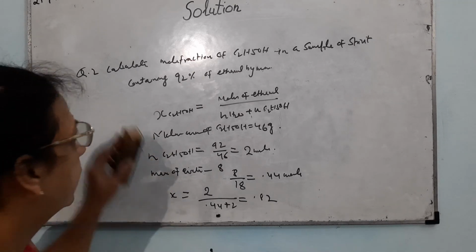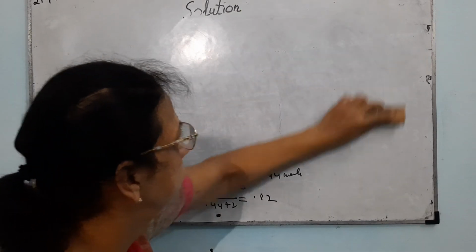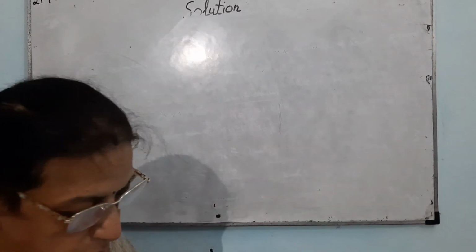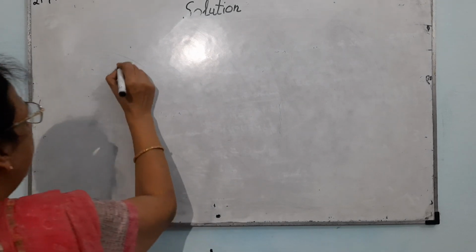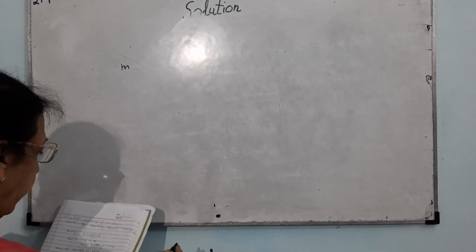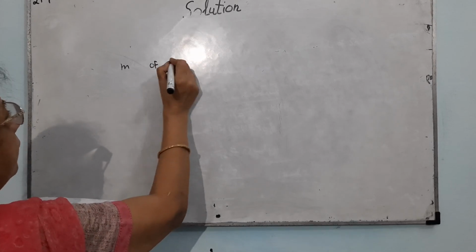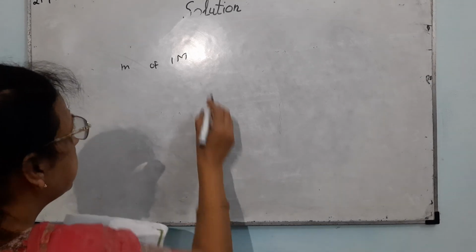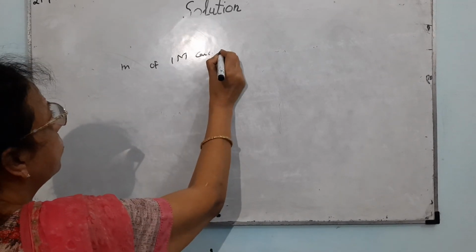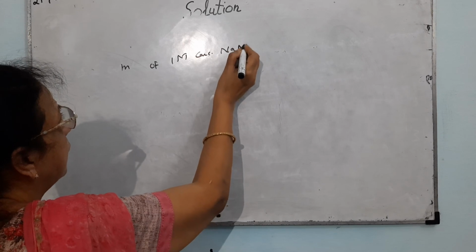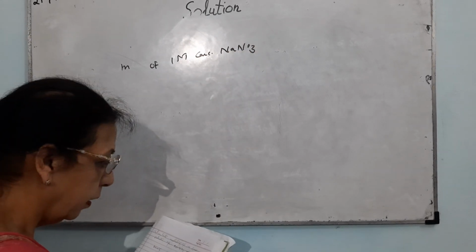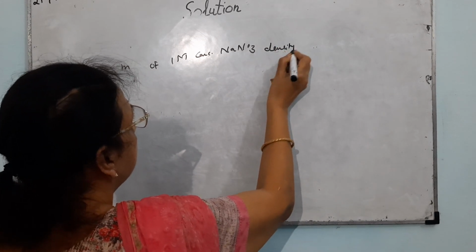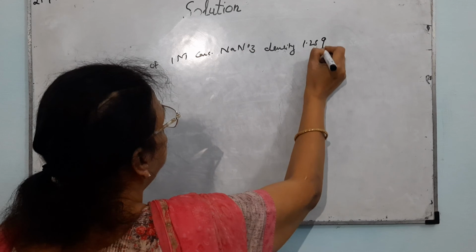The next numerical is: calculate the molality of a 1 molar concentrated solution of NaNO3, density 1.25 gram per ml.